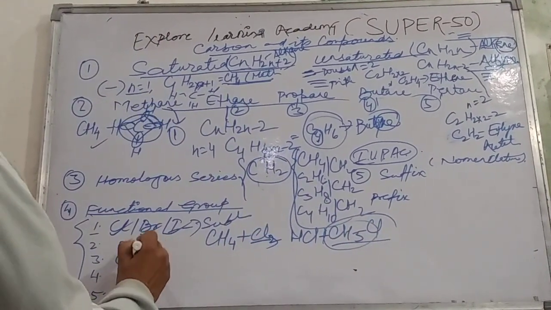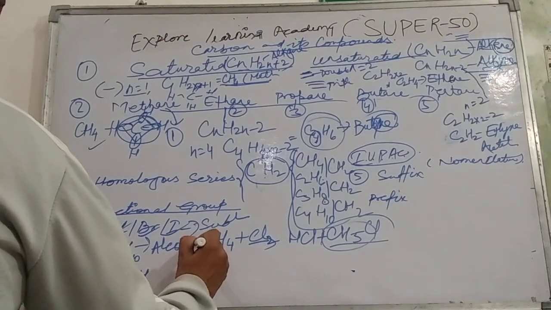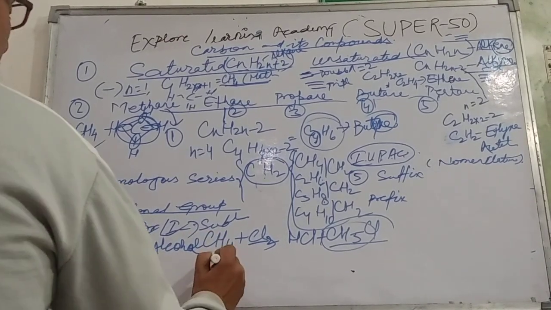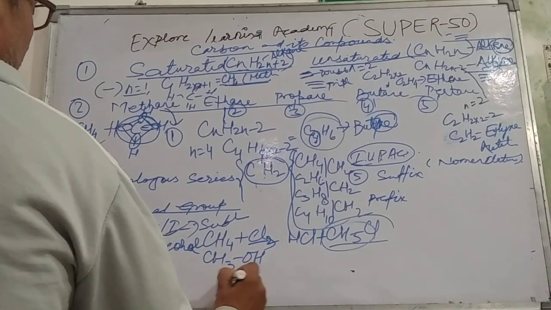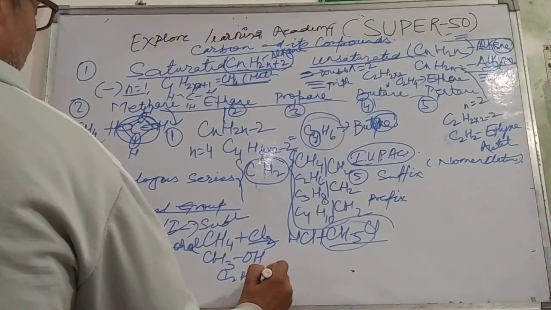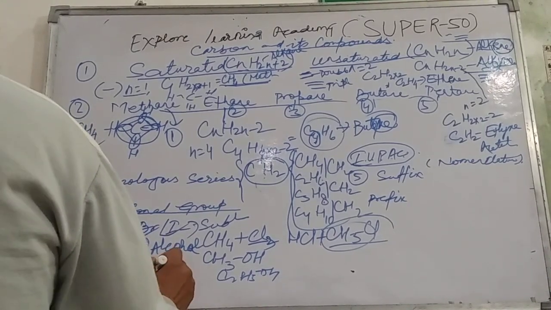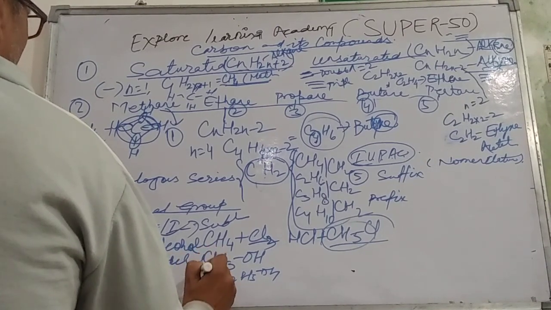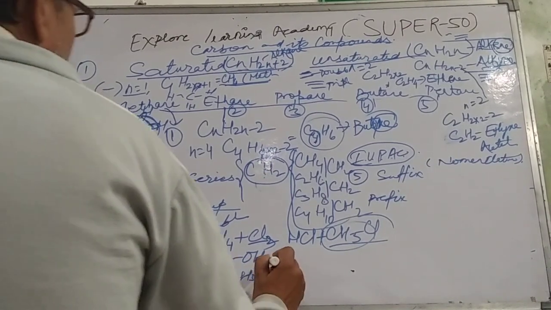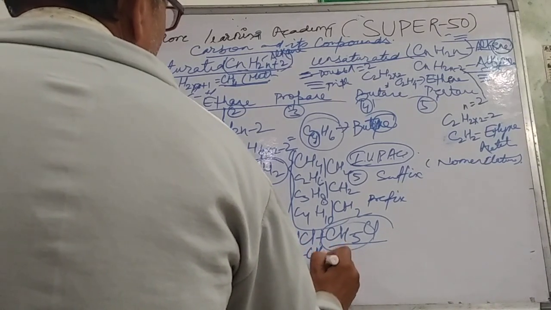Number 2 is alcohol. CH3OH is methyl alcohol, C2H5OH is ethyl alcohol. The third one in the functional groups will be the aldehyde. If we write acetaldehyde, this is CH3CHO, acetaldehyde.